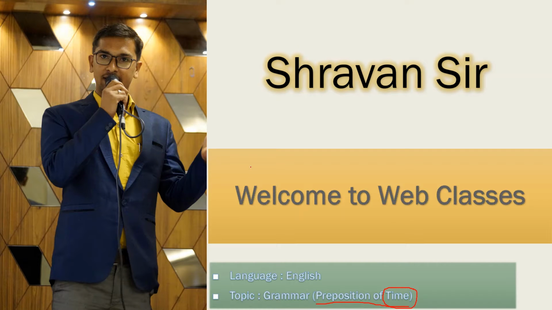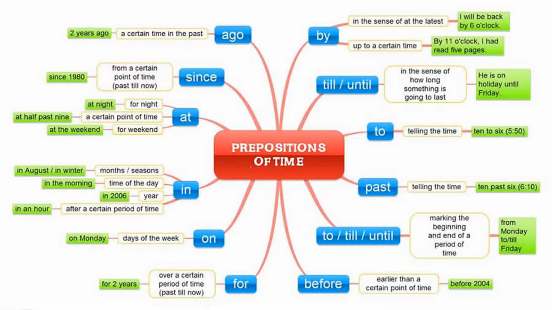So first of all, let's have a list of prepositions. What are the prepositions of time? There are many prepositions for time, for place, for direction, and for movement as well. But today we are going to learn prepositions of time. Here is a list of them. I have tried to make a tree for you. These are the most common prepositions of time that are used every day, so we will learn each and everything.